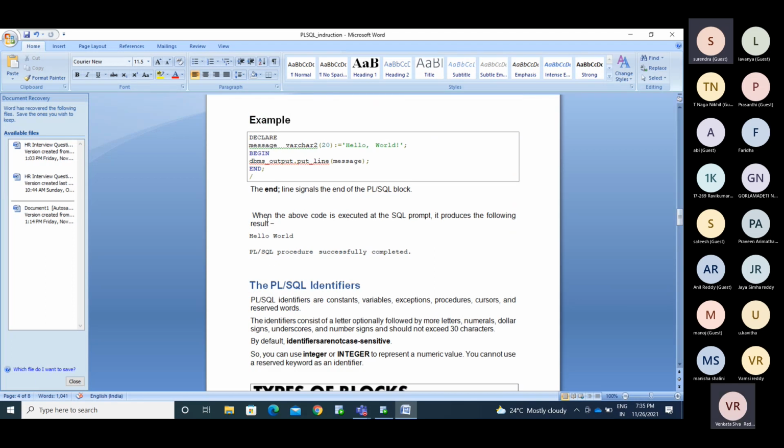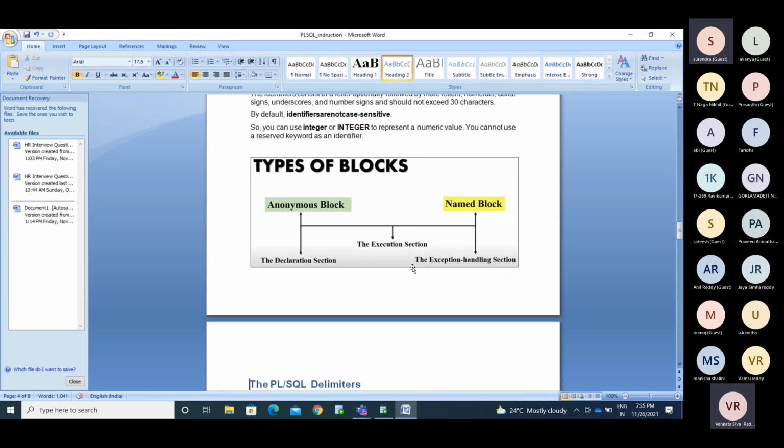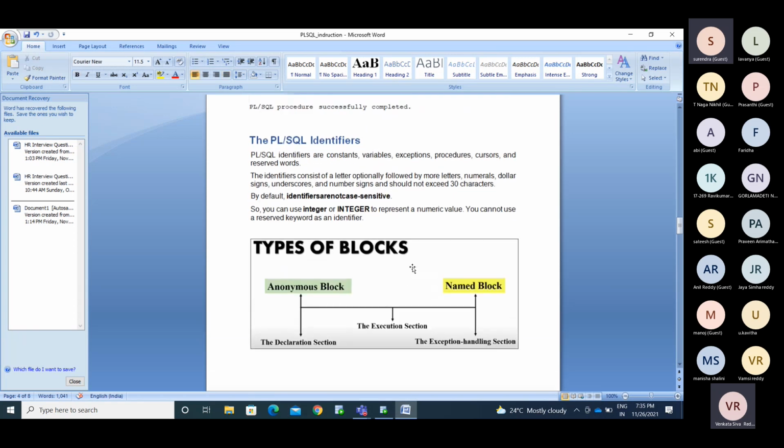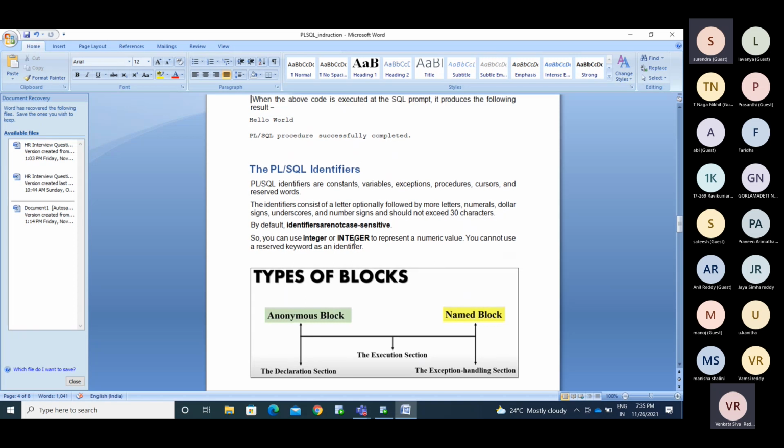So we said PL/SQL is everything we write in blocks. What are the types of blocks we have? What will the declarative section contain? The PL/SQL identifiers are declared in the declarative section. You are declaring some variable, which we can call an identifier. If you declare some constants, constants mean the value never changes.